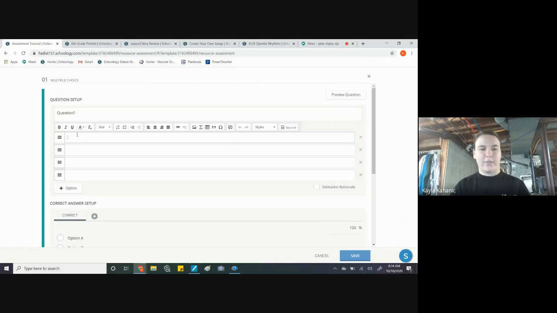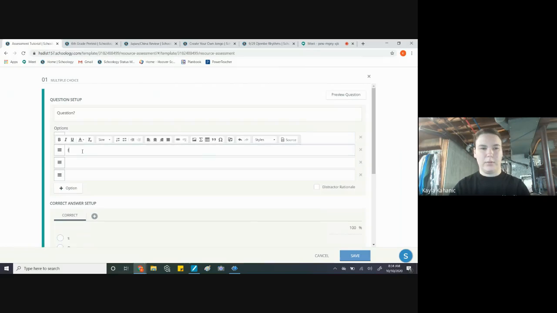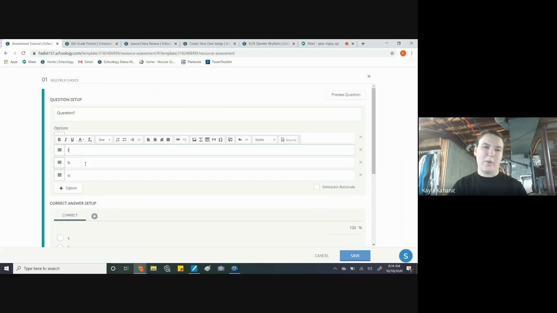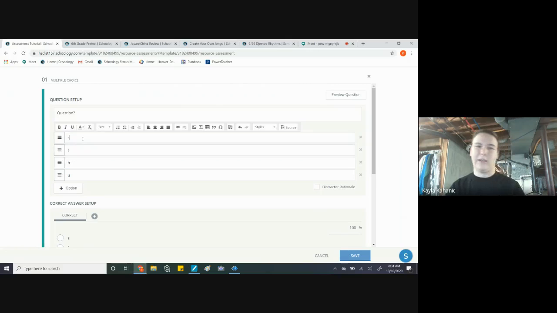And then you can put in your answers. So you can put like A, B, C, D. You can also add pictures in here or links, and you can also do special characters and tables and anything that would help you. So if you wanted to flip the question and say, which one of these is the Eiffel Tower, then you could have pictures of different things. Maybe you'll have a picture of the pyramids, and then a picture of the Eiffel Tower, and then a picture of the Great Wall of China or something like that, and then they can be able to pick.